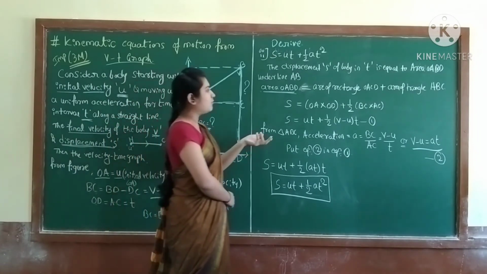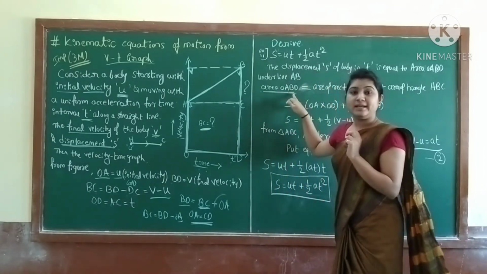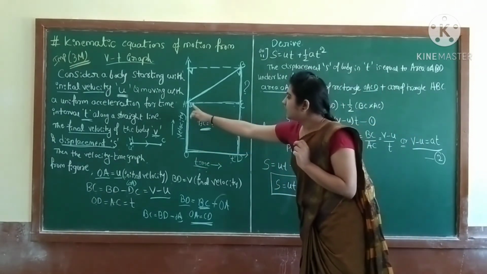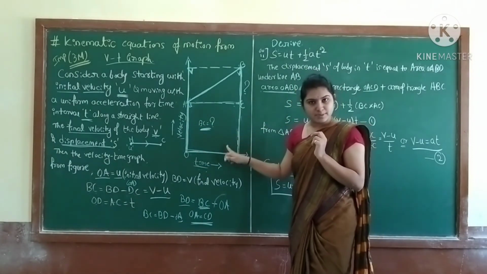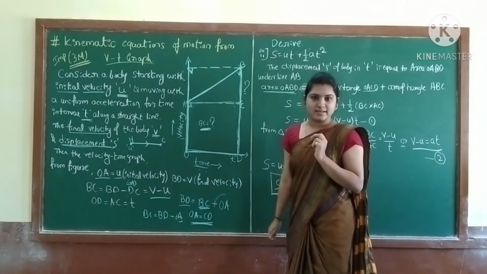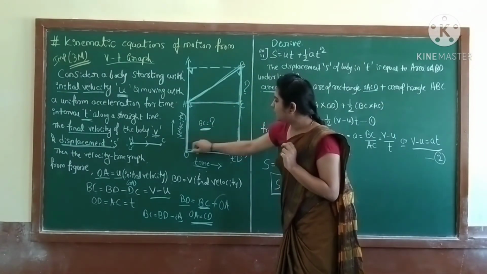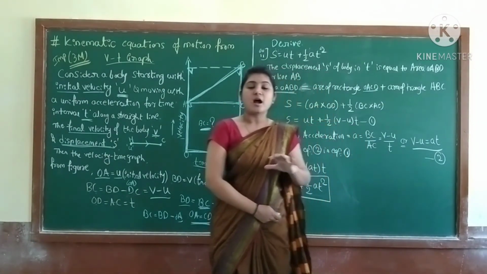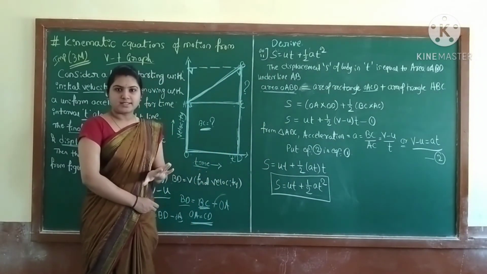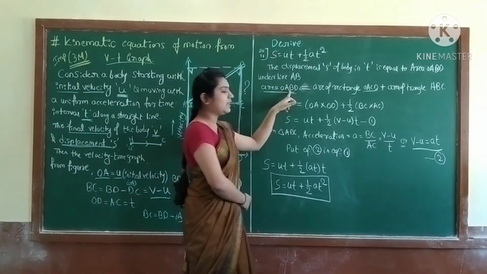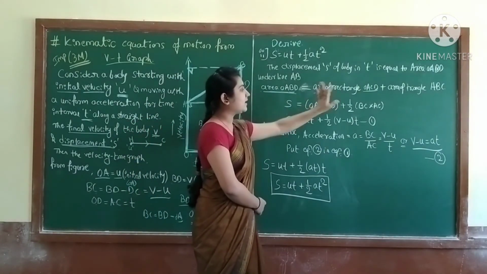So you can write the area of rectangle OACD plus the triangle ABC. One is a triangle and plus one is a box, that means rectangle. Adding both gives the total OABD. Understood? So you can write displacement S is equal to area of rectangle OACD plus area of triangle ABC.